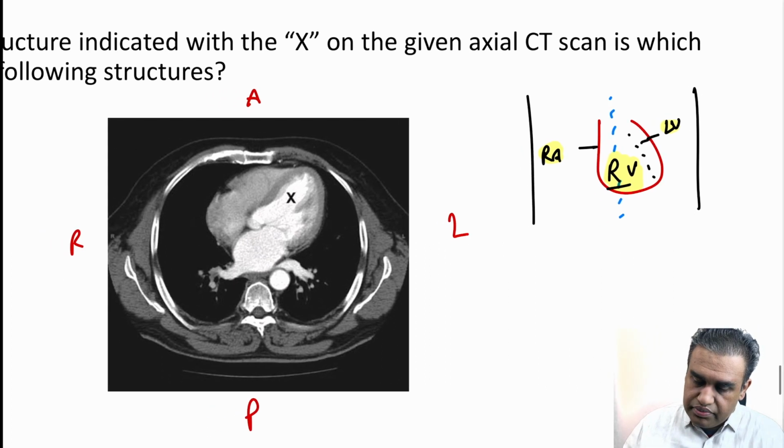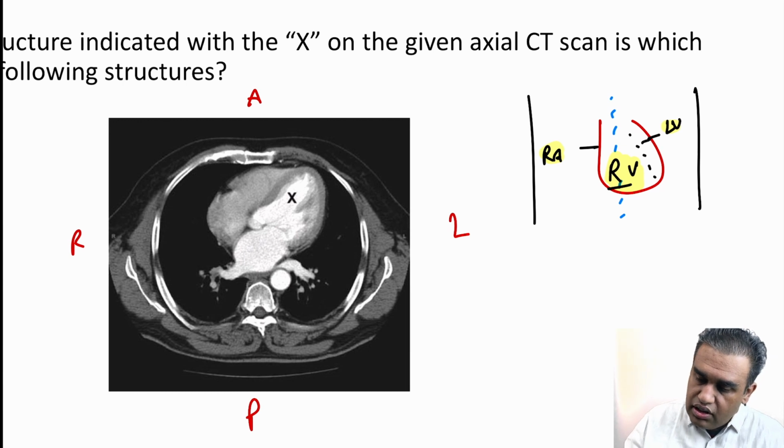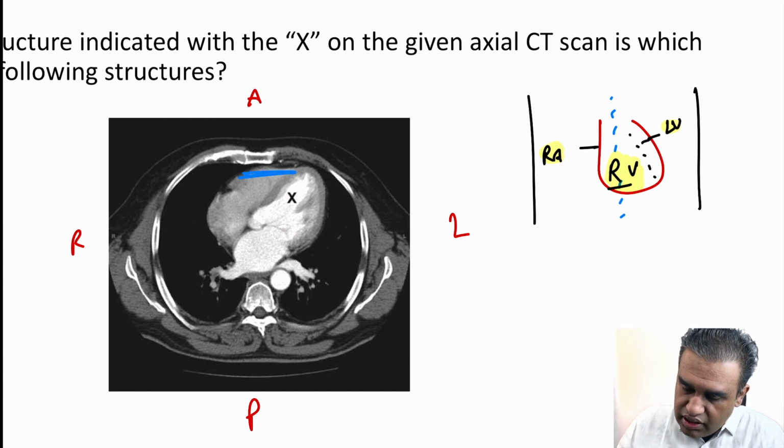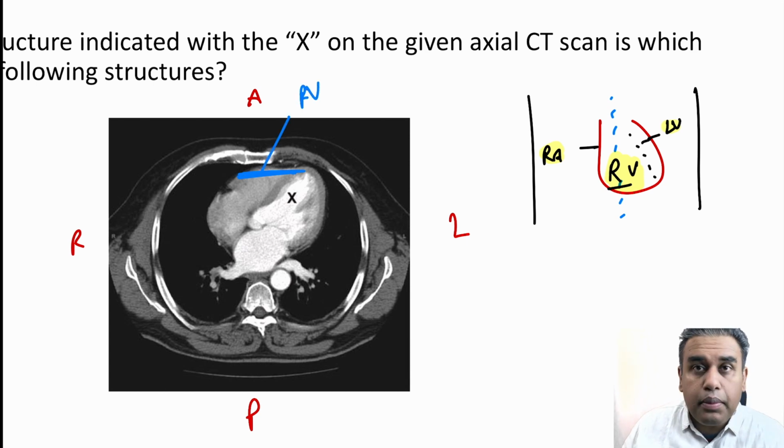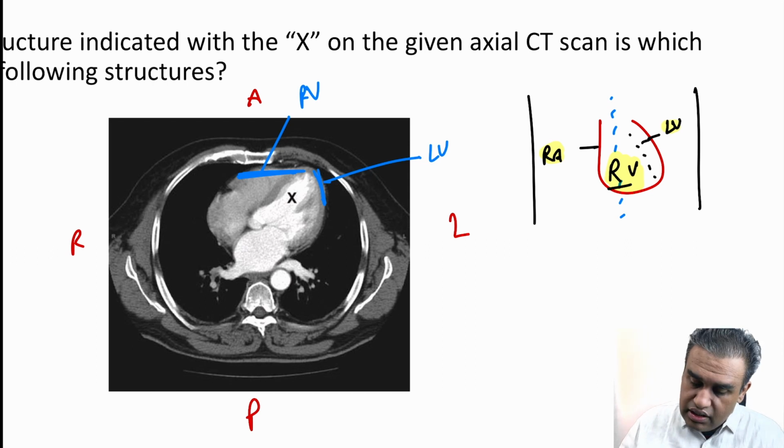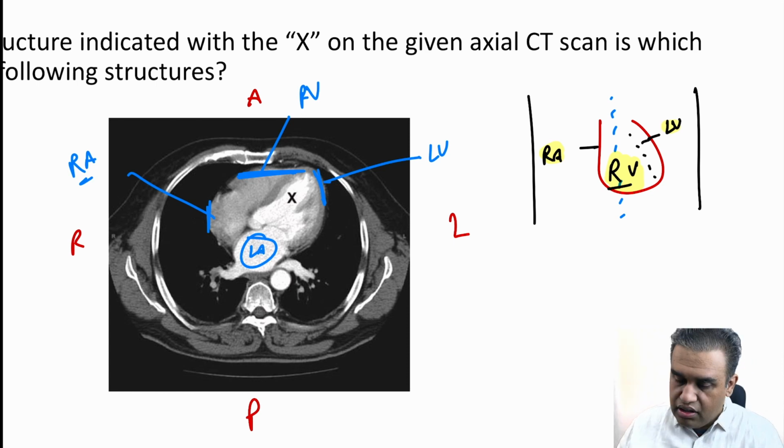Now if you look over here carefully, what we see is this is the anterior, this is the right and left. So this is the anterior part, so this should be the RV area. This is which border of the heart? That is LV, the left border of the heart. This is which part of the heart? That is RA, the right border of the heart. Where should the LA be? The LA should be posterior.